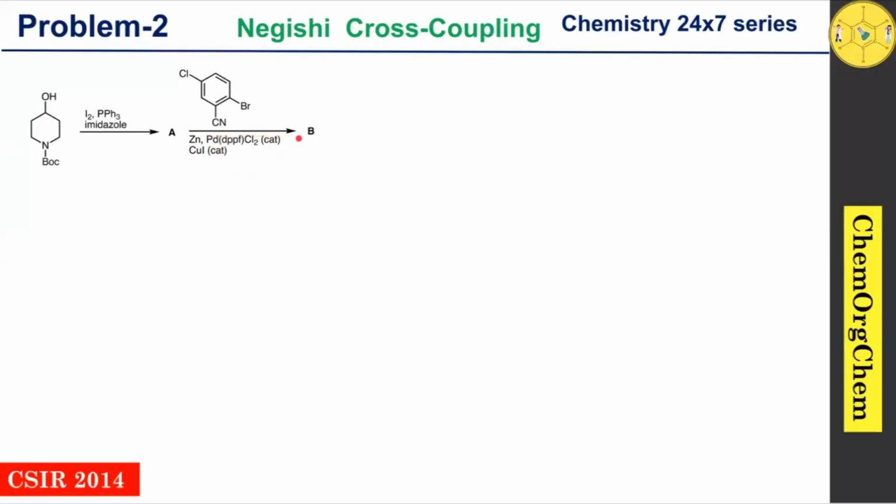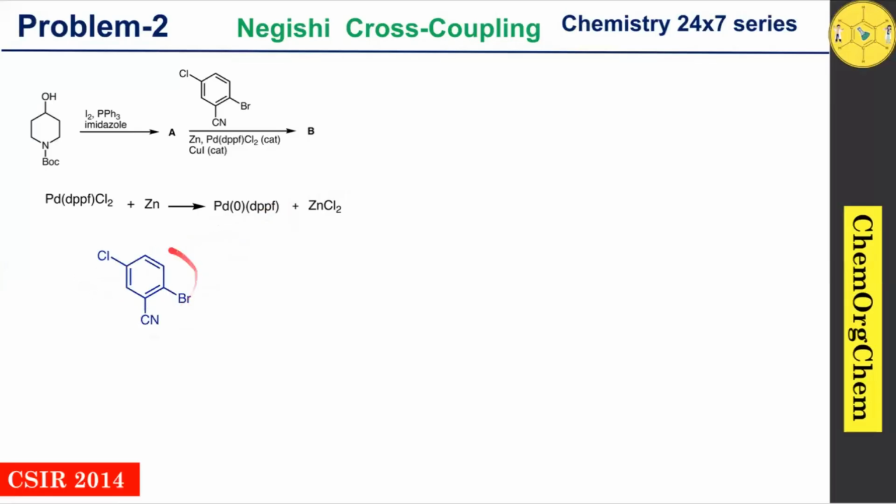So this reaction condition is a Negishi cross-coupling reaction condition. We have already discussed the Negishi cross-coupling reaction on our channel. If anyone missed that video, you can find the link in the description box below. As per the Negishi cross-coupling reaction, we need an active palladium zero catalyst. Therefore, the first step of the reaction would be the generation of the active palladium zero catalyst. So here they have given a palladium 2 salt, which reacts with zinc to produce a palladium zero species along with zinc chloride. Here dppf means a bidentate phosphine ligand.